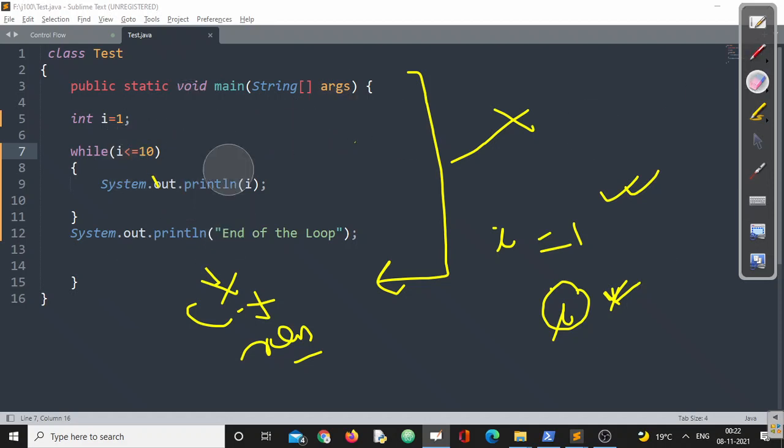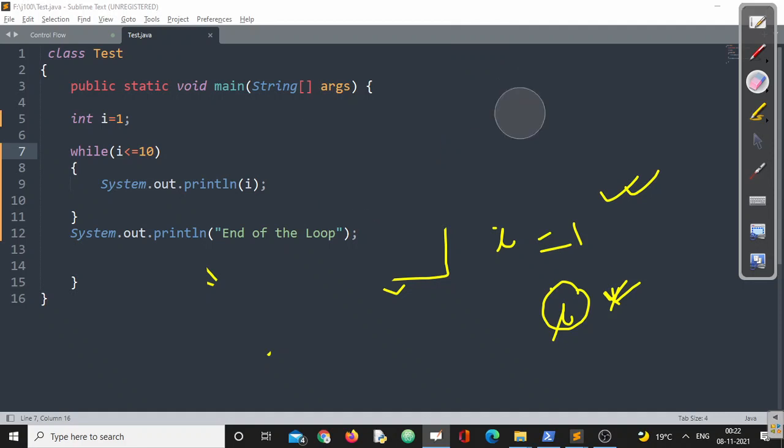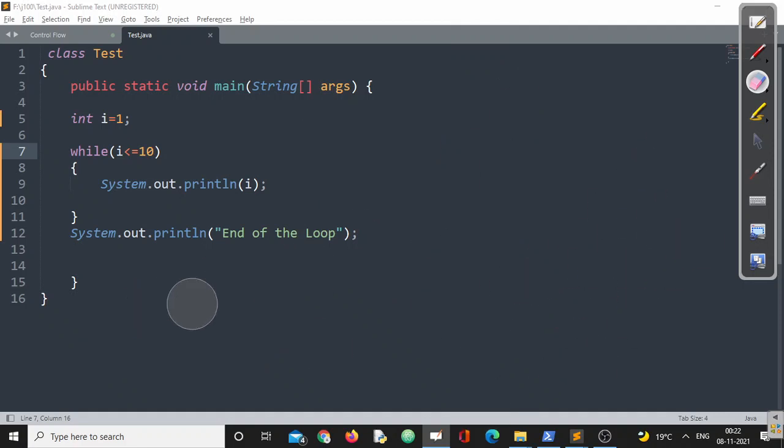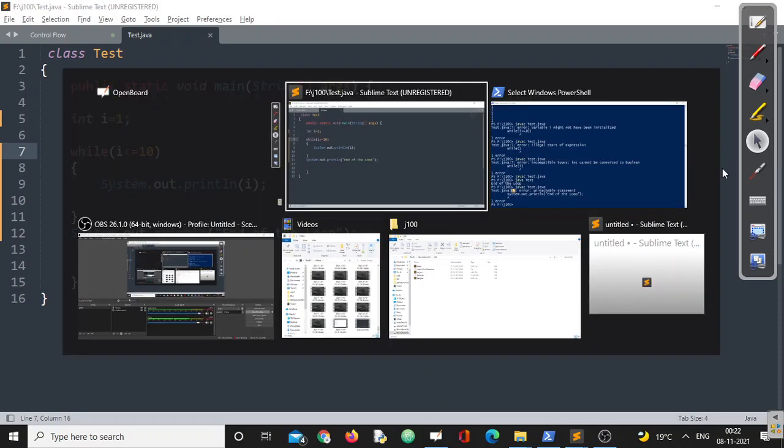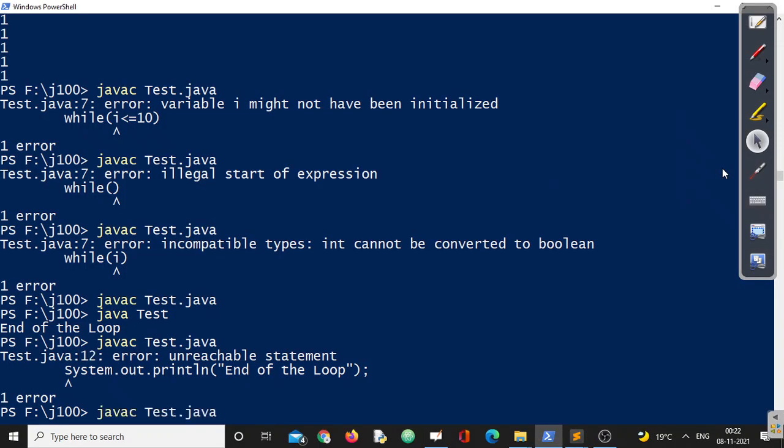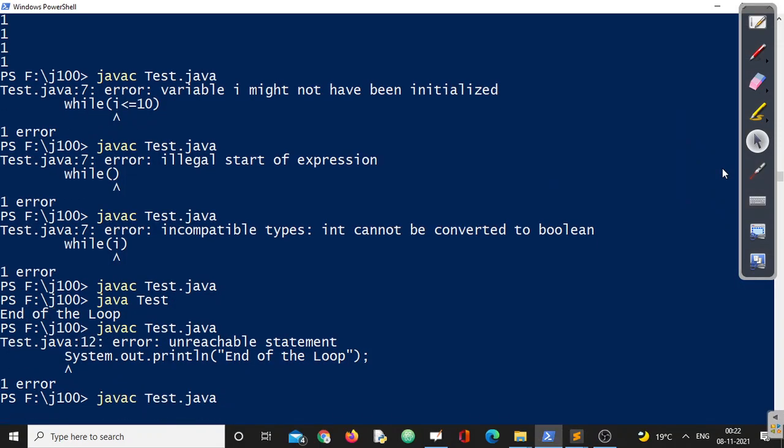So for this one, the compiler says no issues, you can go through that, even if this particular condition will always produce true, because I have removed what? I plus plus, right? I hope you could understand this particular point. If I compile this program, the compiler says I don't have any problem.